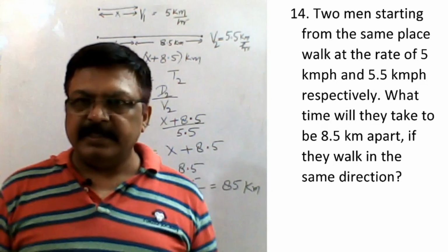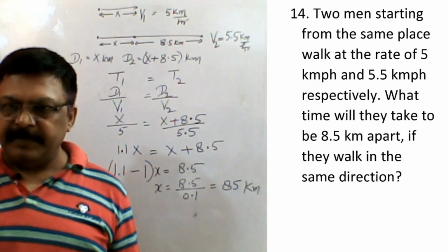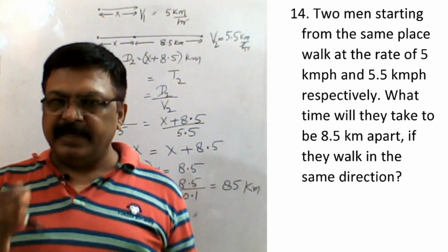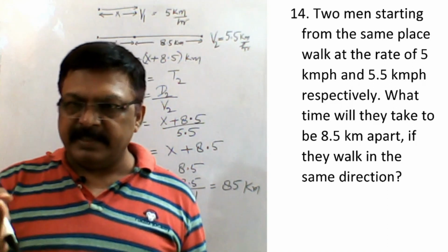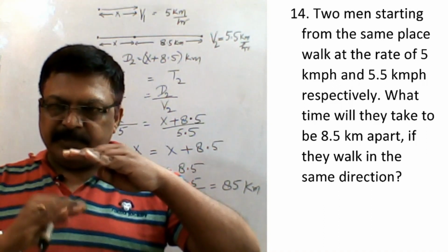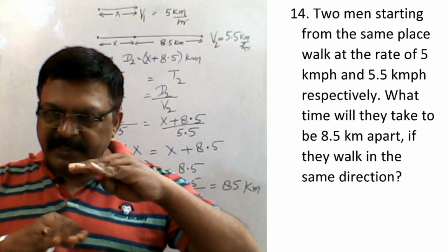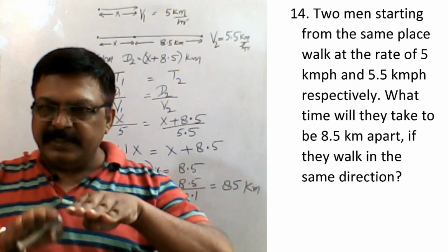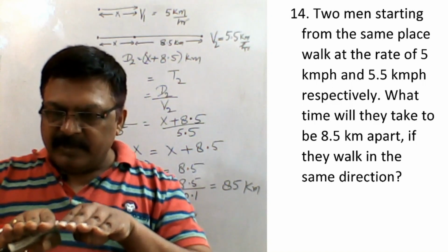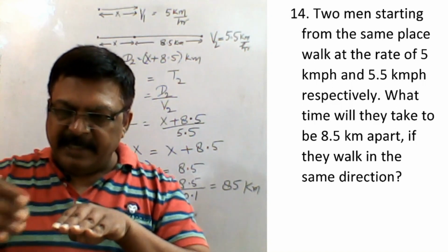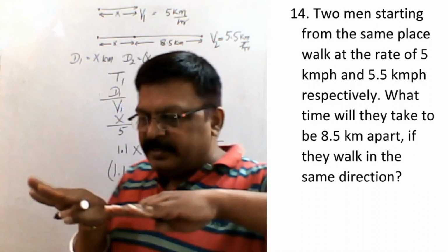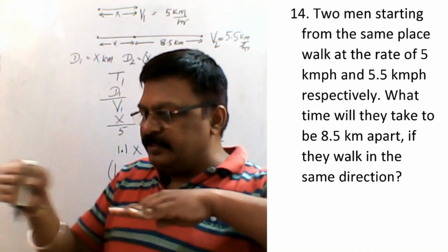So the question says, two men starting from the same point, the same place, walking, one at the rate of 5 km per hour, another at the rate of 5.5 km per hour. You know that one's speed is 5 km per hour and the other's is 5.5, so naturally he will overtake. Both will start at the same point, but the 5.5 will overtake the other. And the question says they will be 8.5 km apart, so both are traveling, but this distance will be 8.5.